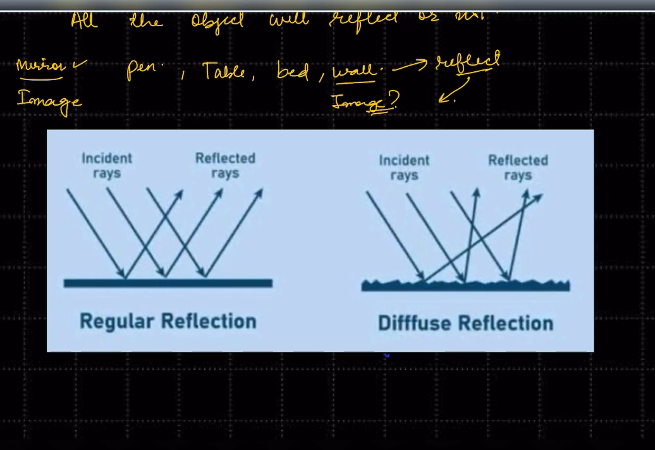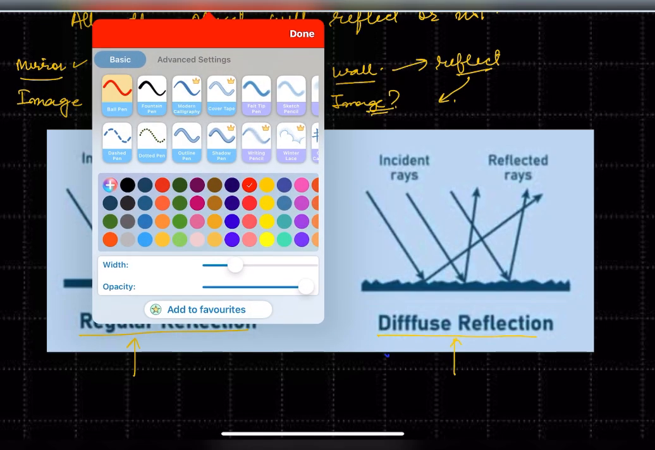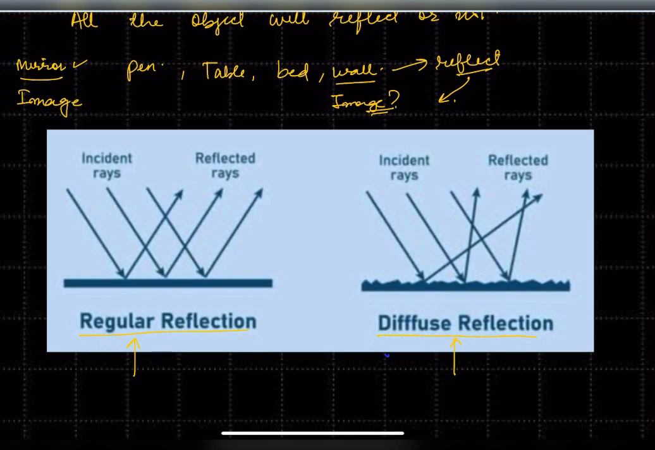Why? For this you need to understand two things. One is regular reflection, another is diffuse reflection. There will be reflection, but it depends whether it is regular or diffuse. Now let's see what is regular reflection. Regular reflection is when the reflection happens from a polished surface, very much like a mirror. A ray of light will come, and the ray of light will go back. Are you getting the point?